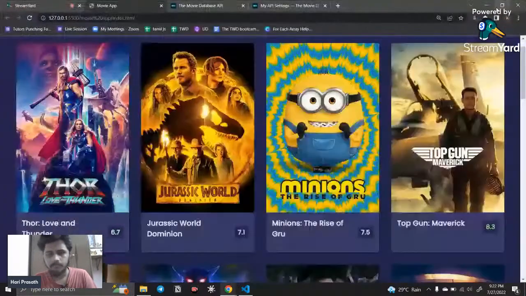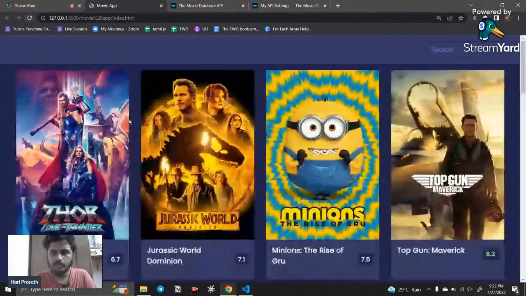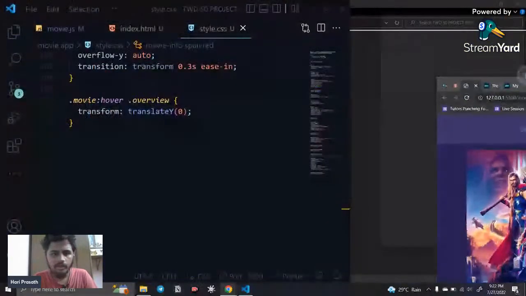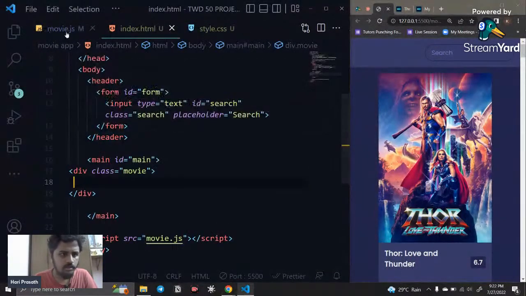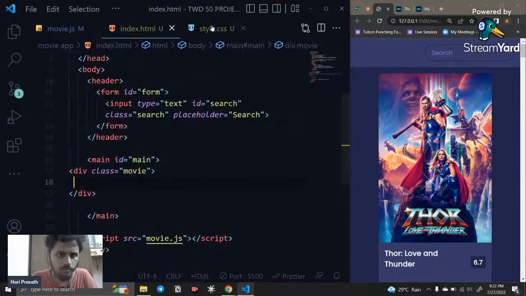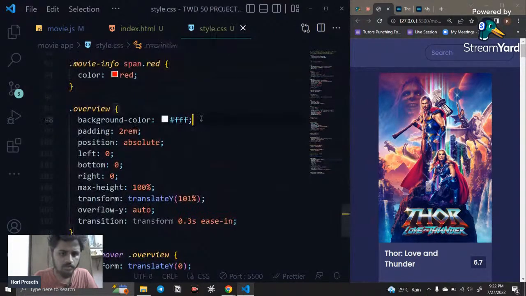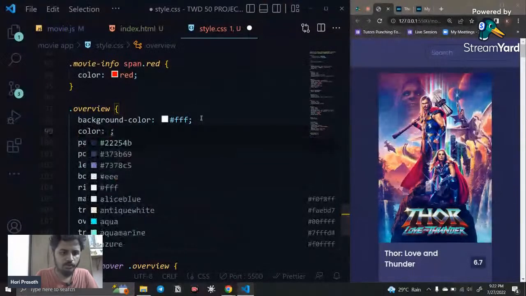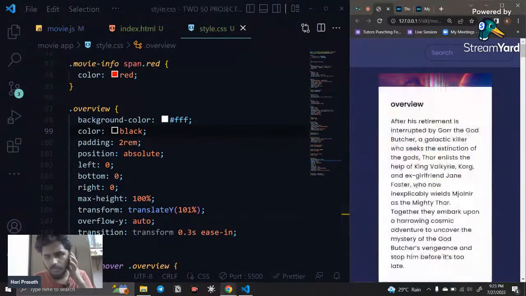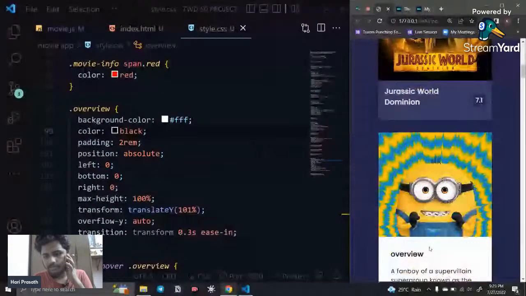Okay, if I refresh it, it gives an overview of the movie, something like this. Okay, fine. So inside this we need to add this, and we add it in here simply like this. And what we can do, we can add a class, overview. Color is going to be black. Okay, right now the overview is working perfectly, so the CSS part is working perfectly.